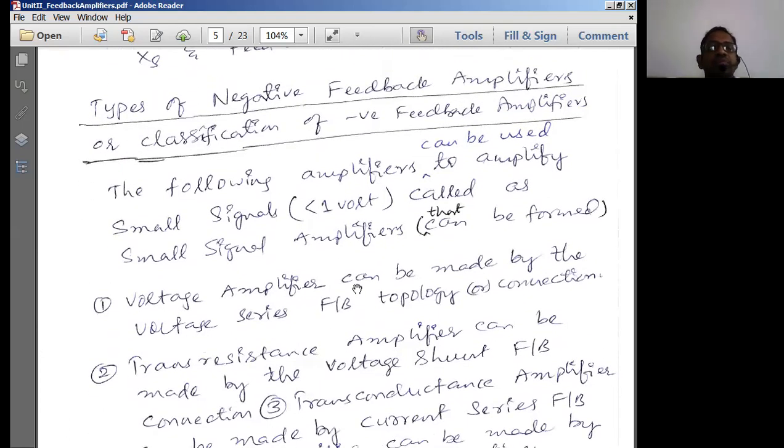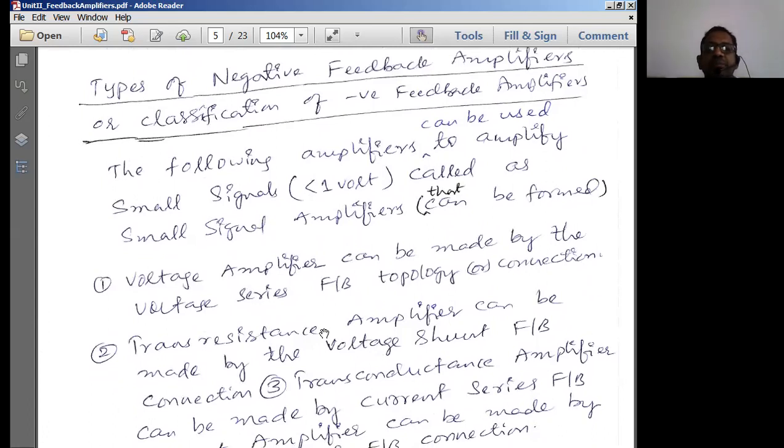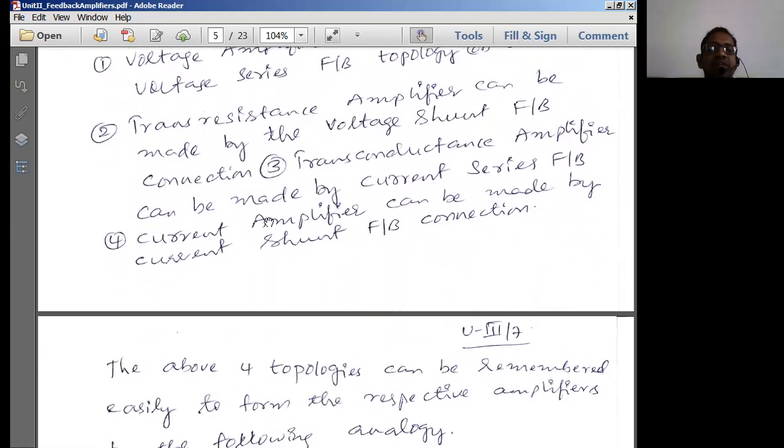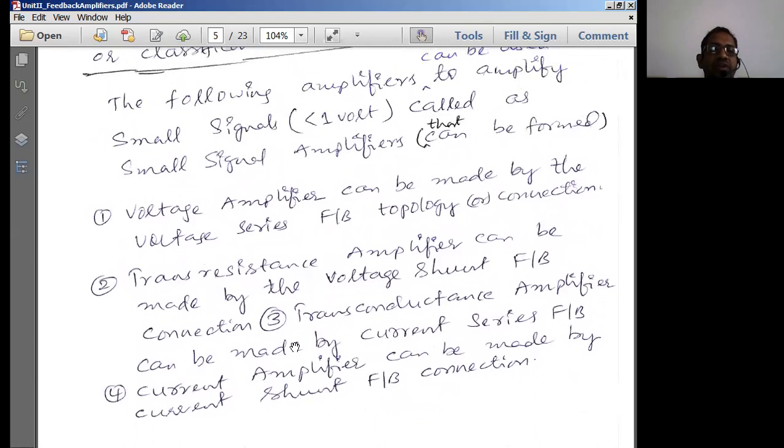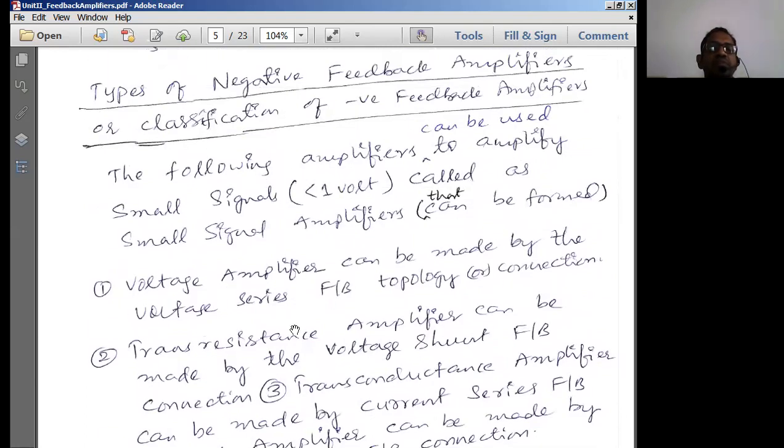Now, types of negative feedback amplifiers, or we can say classification of negative feedback amplifiers. This is what I was talking to you about. We normally apply negative feedback to the open loop amplifier circuit to change its characteristics. That means they will be classified into some other types of amplifiers, such as voltage amplifier, transresistance amplifier, transconductance amplifier, and current amplifier. So like this, we're going to have several types of amplifiers.